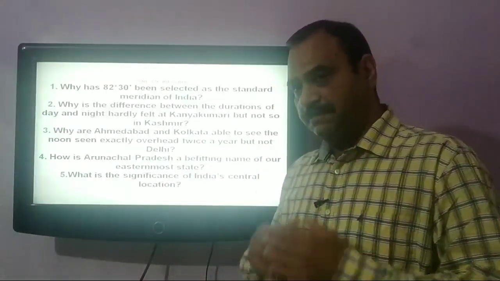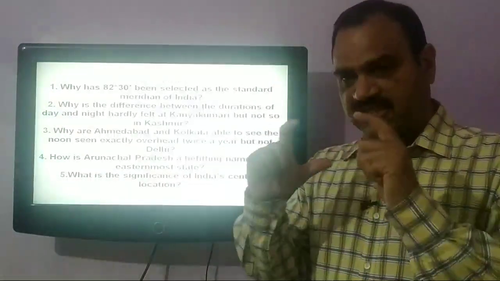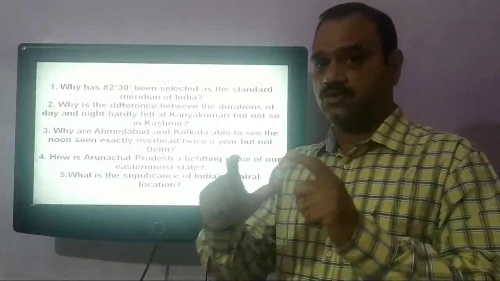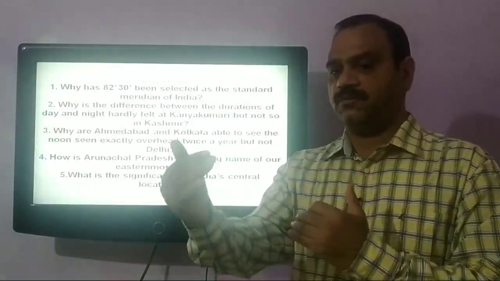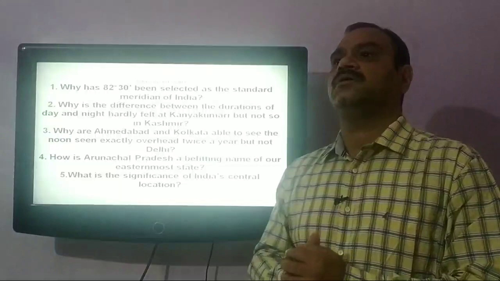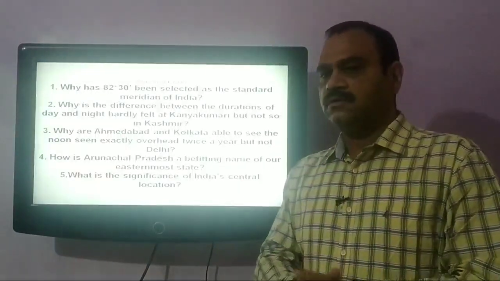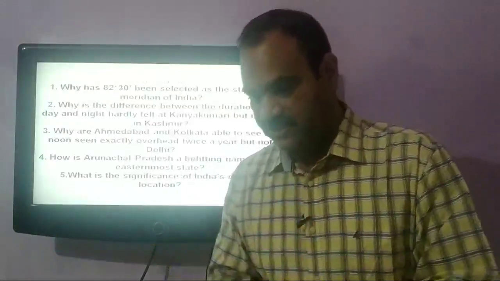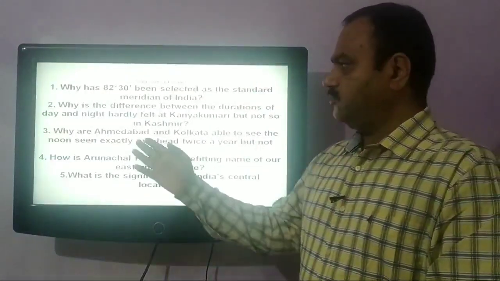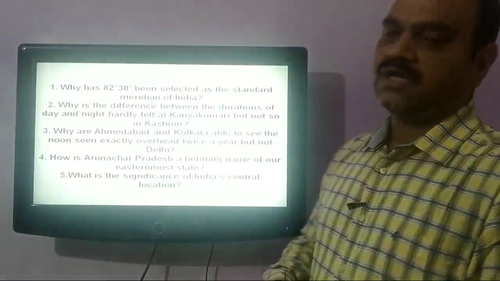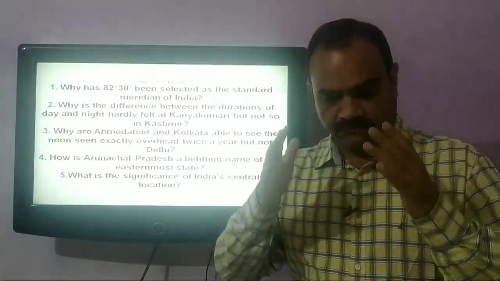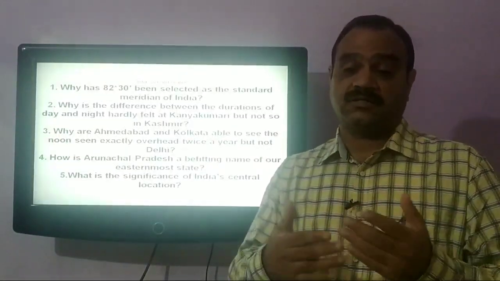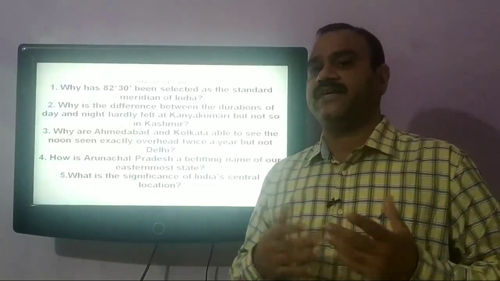All the places which are within these tropics, that is Tropic of Cancer and Tropic of Capricorn, will see the sun exactly overhead twice a year. And you see that Ahmedabad and Kolkata lie south of the Tropic of Cancer.